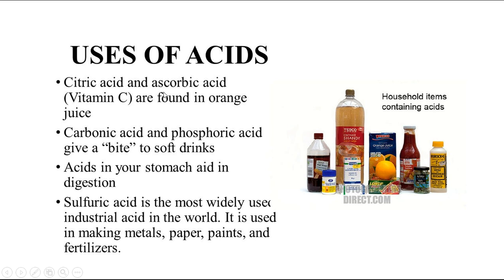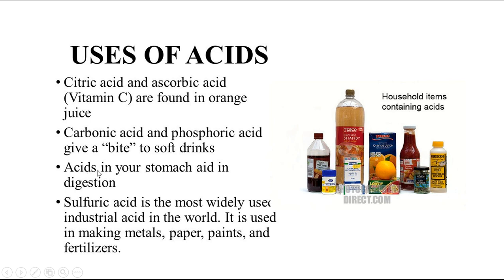That is citric acid and ascorbic acid. Next, carbonic acid and phosphoric acid give a bite to soft drinks. Soft drinks like soda, Pepsi, Coca-Cola or mango. Which type of acids do these soft drinks contain? That is carbonic acid and phosphoric acid.